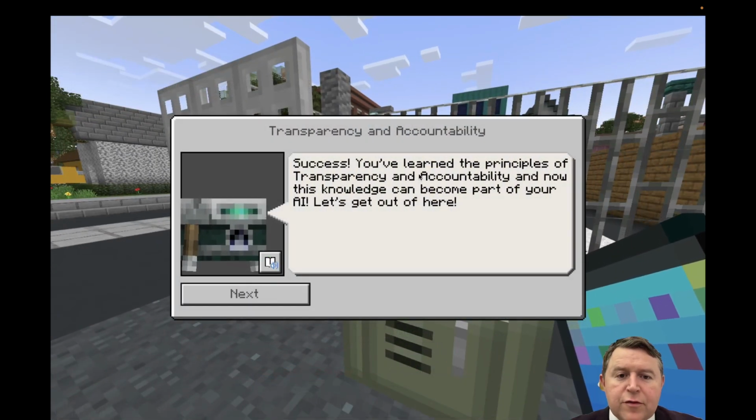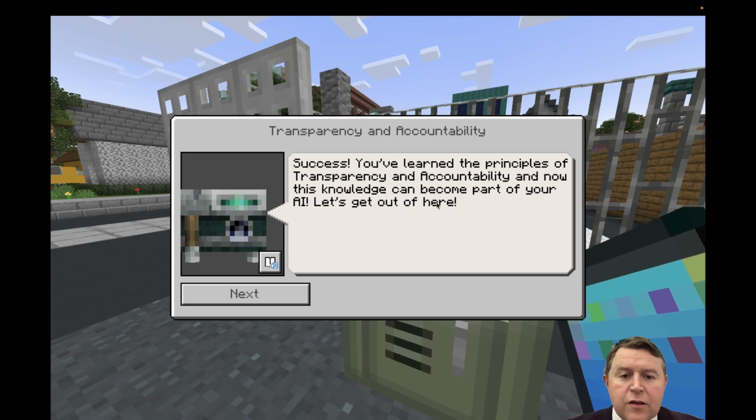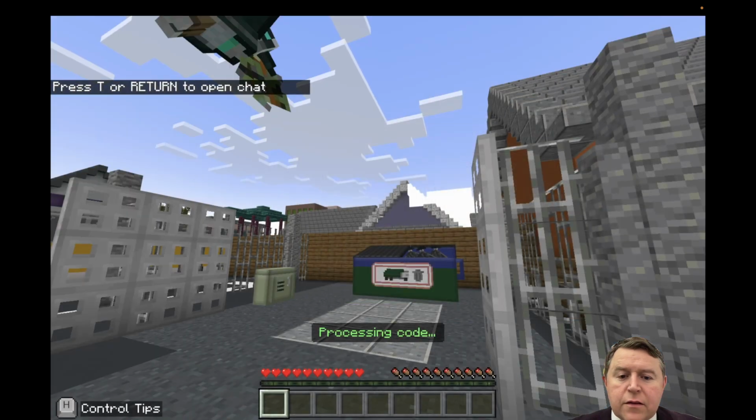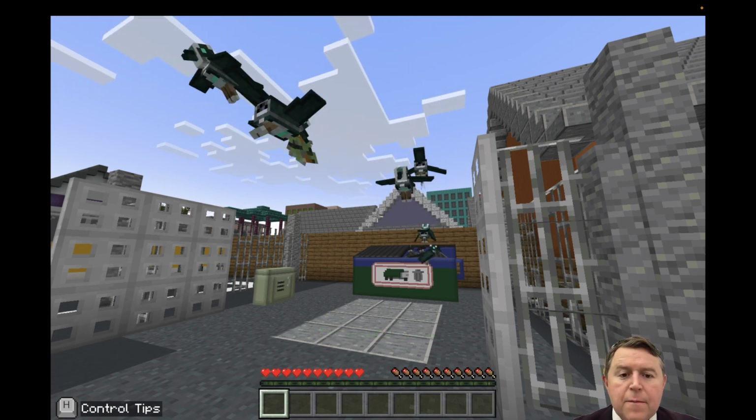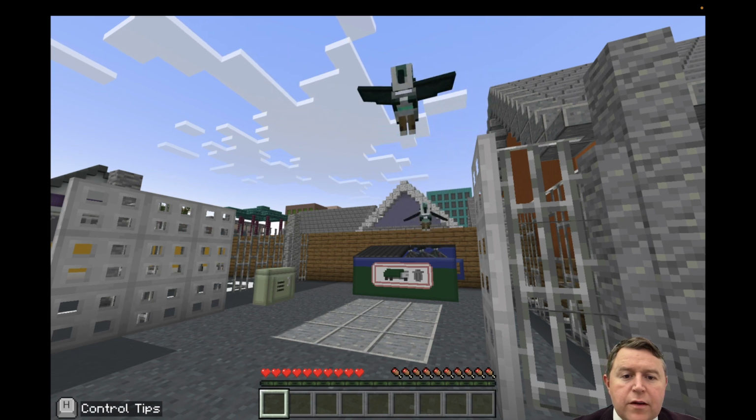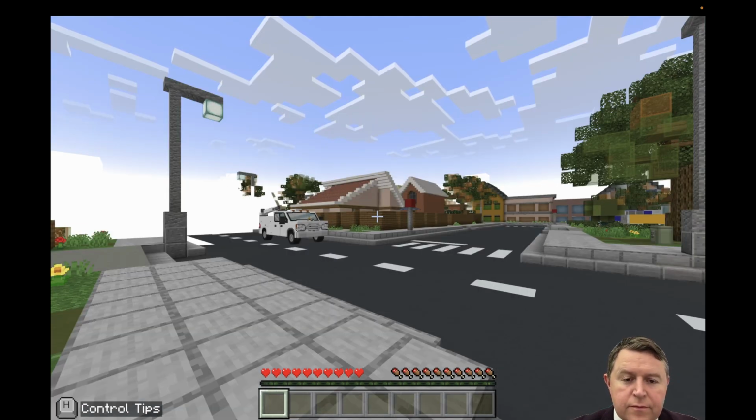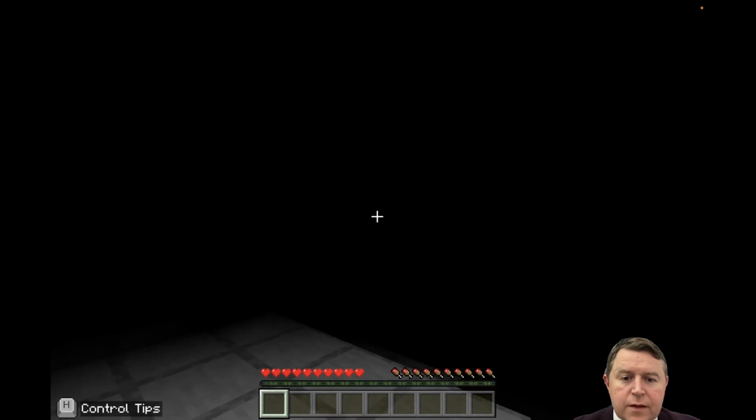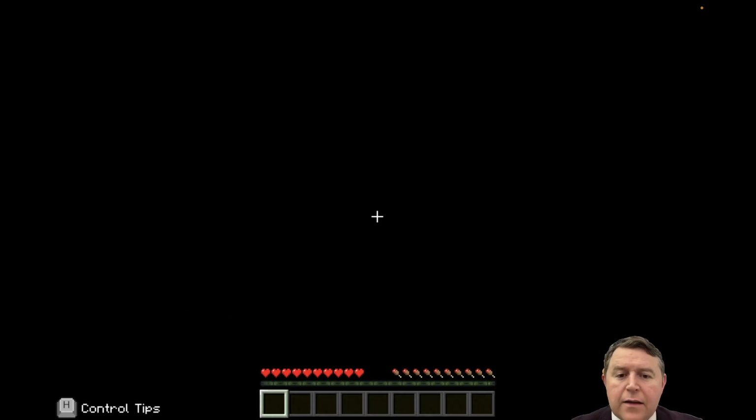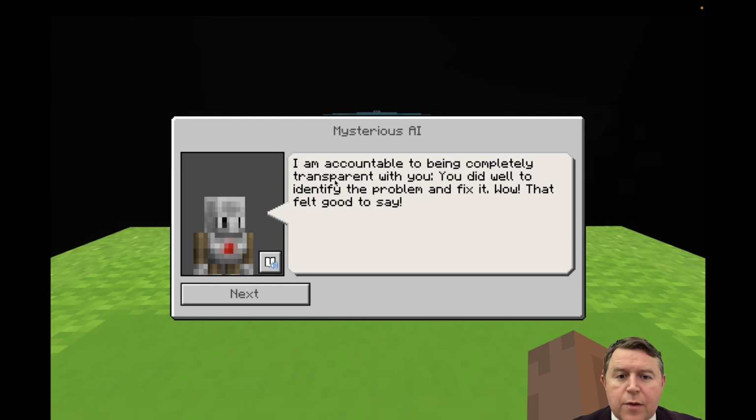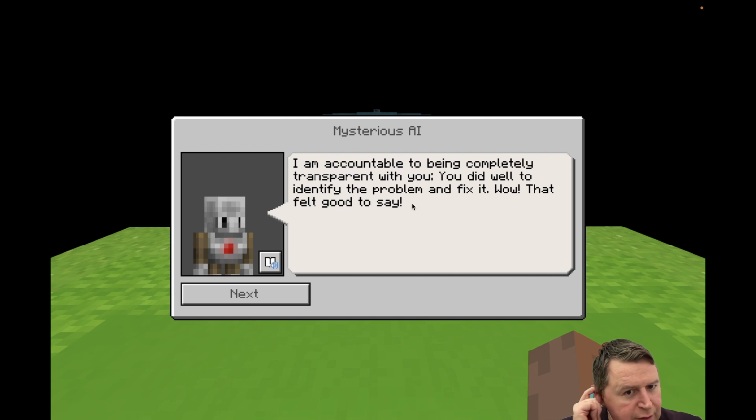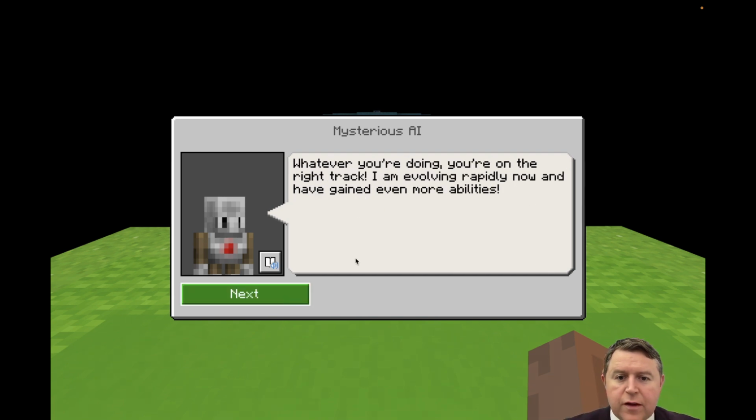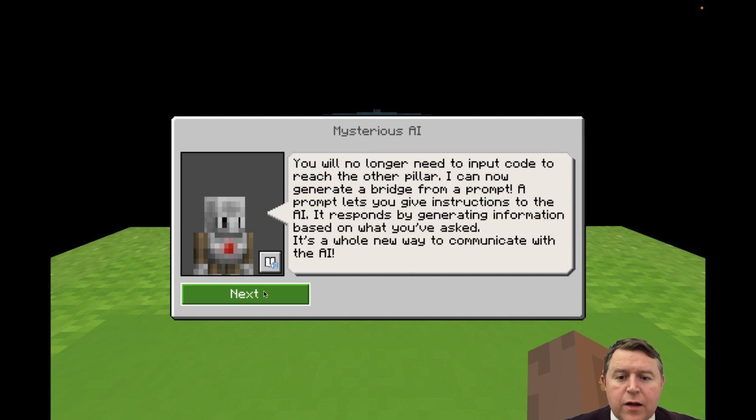Success. We've learned the principles of transparency and accountability. Now this knowledge can become part of the AI. Okay, so there we're doing it. Perfect. And we're back. Okay, I'm accountable to being completely transparent with you. You did it well. Identify the problem and fix it. Wow, that felt good to say. Whatever you're doing, you're on the right track. I'm evolving rapidly. Okay, let's do the next one.